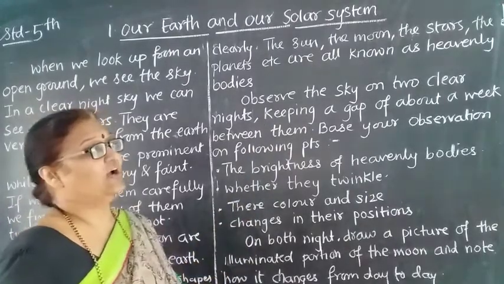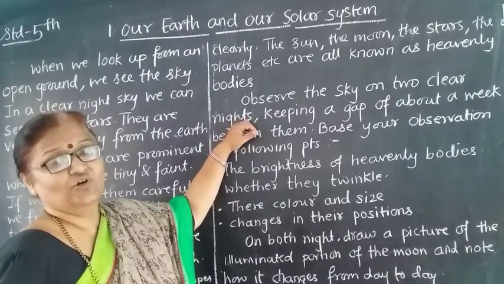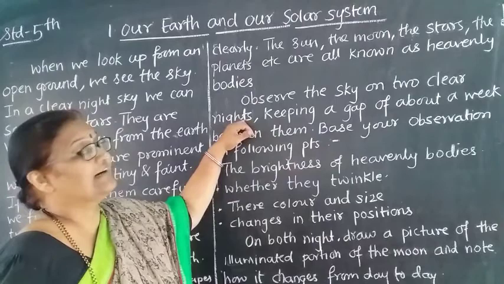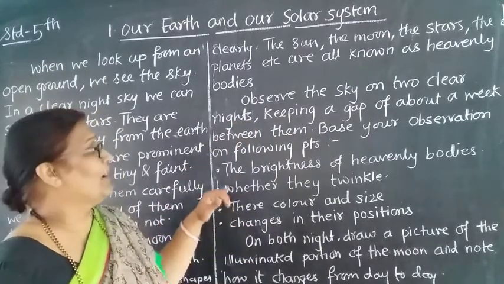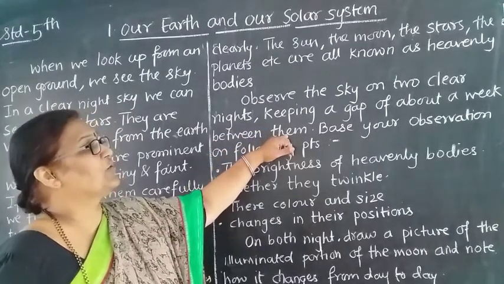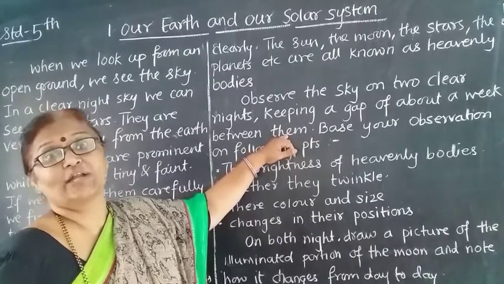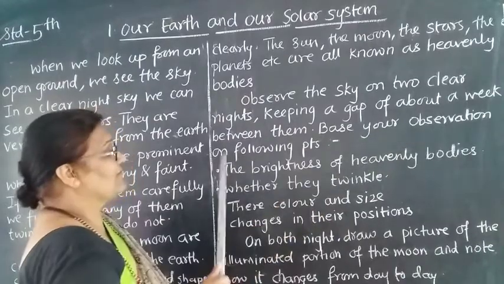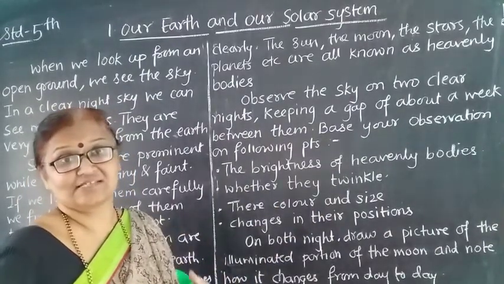Observe the sky on 2 clear nights. What you have to do? You have to observe the sky on the 2 clear nights, keeping a gap of about a week between them. What should you do here? You should clearly observe the sky for 2 nights. Then see, base your observation on the following points.